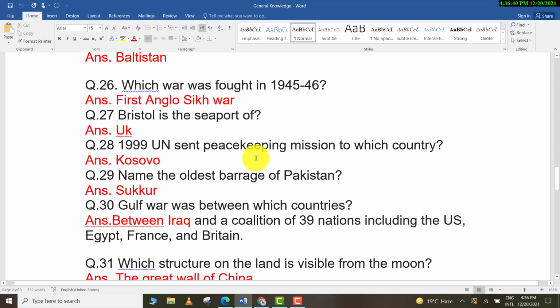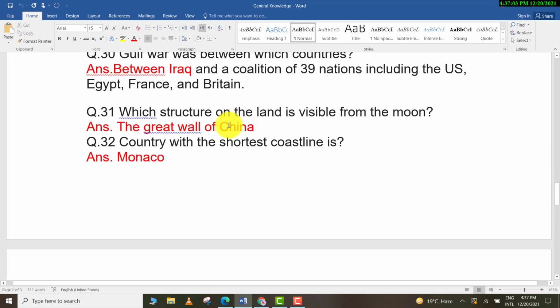In 1999 the UN sent a peacekeeping mission to which country? Kosovo. Name the oldest barrage of Pakistan. Sukkur. Gulf War was between which countries? Between Iraq and a coalition of 39 nations including the US, Egypt, France and Britain. Which structure on the land is visible from the moon? The Great Wall of China.